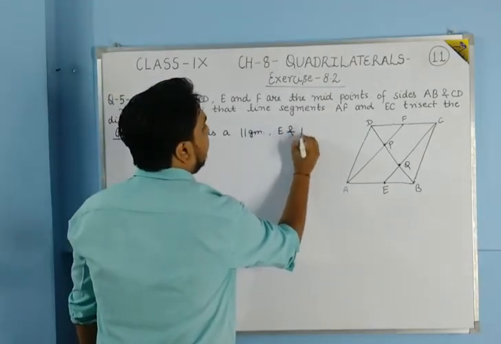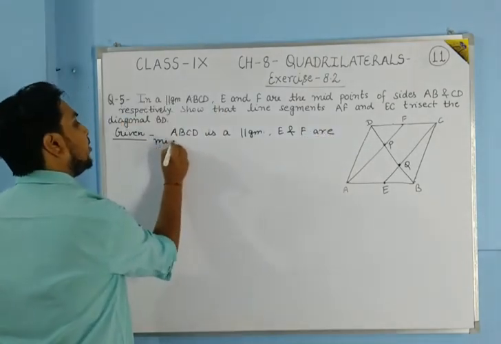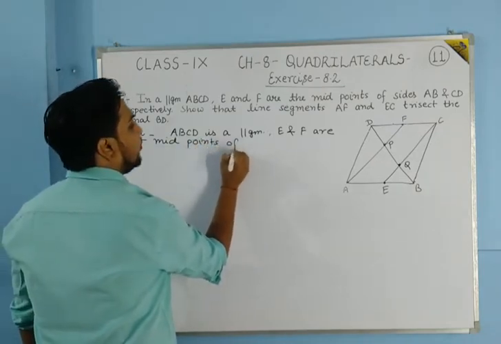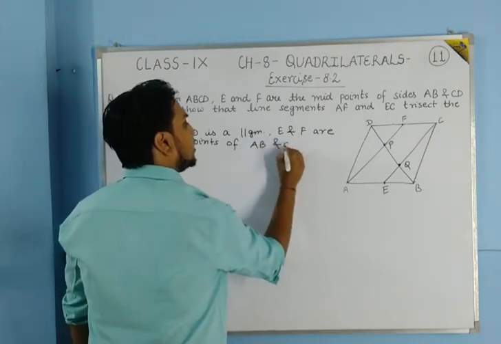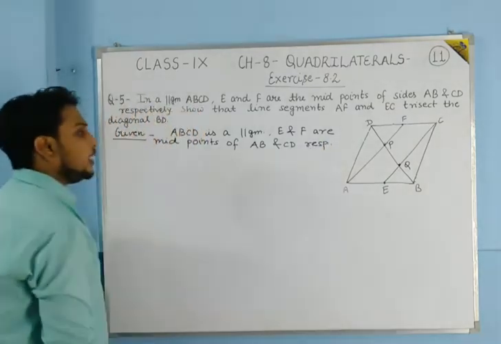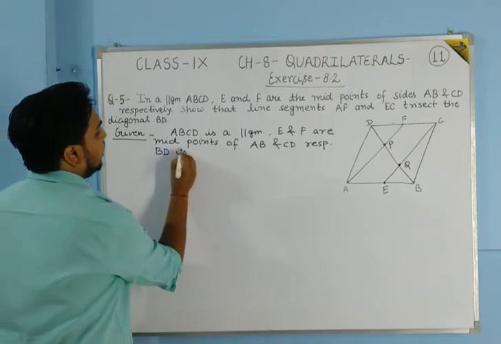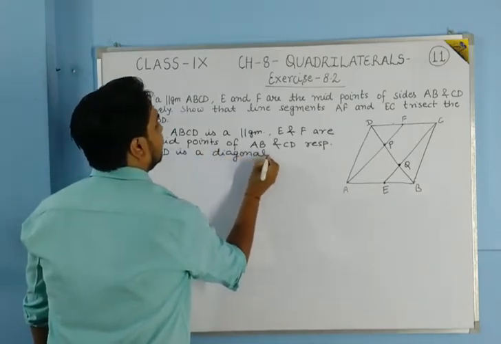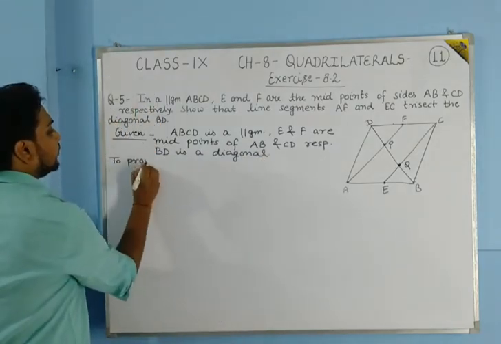E and F are midpoints of the sides AB and CD respectively. What else is given? It is also given that BD is a diagonal. After that, what we have to prove?